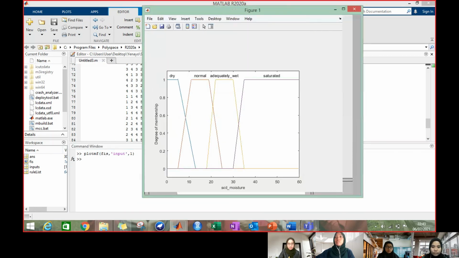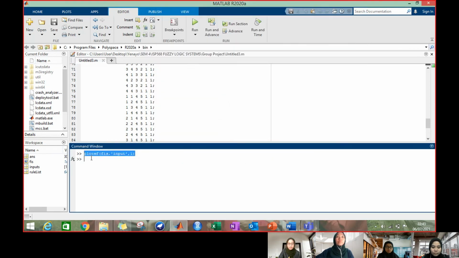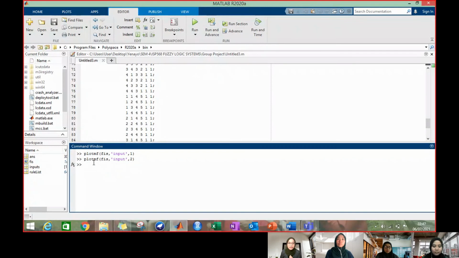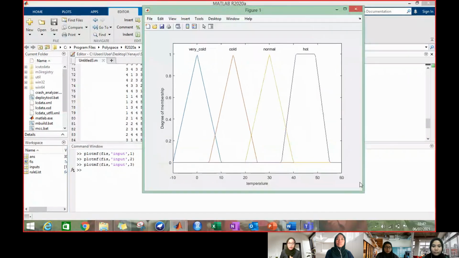Okay, we can see here the graph for the membership function of soil moisture. We have 4 fuzzy subsets here, all in trapezoid shape. Next, we will see the graph for relative humidity, our second input. We can see that the graph has 4 subsets too. They are all in triangular shape. Our third input is temperature. And this is our graph of the membership function that has 4 subsets, consisting of triangle and trapezoidal shapes.